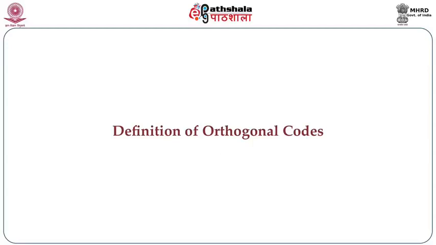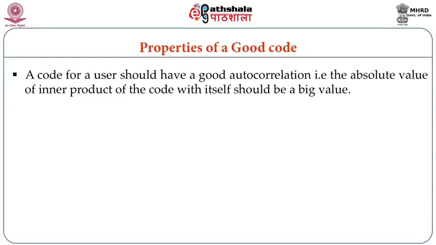Two codes are said to be orthogonal if there is no correlation between them. So if I find the correlation between the two codes by finding the dot product of two codes, it should come out to be 0. So a good code should have a maximum autocorrelation with itself. That is, if I find the correlation of the code with itself, it should give me a maximum value, and it should have no correlation with other codes.